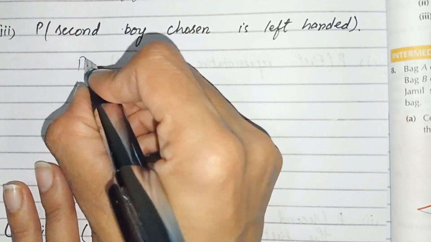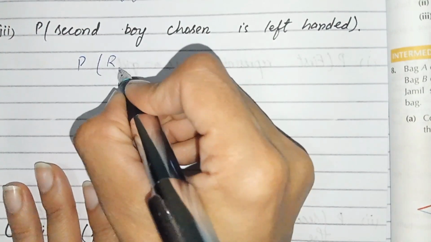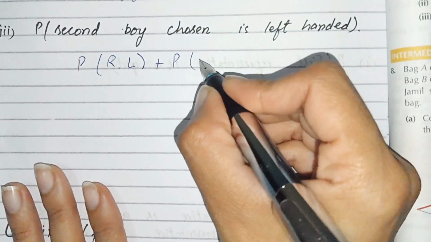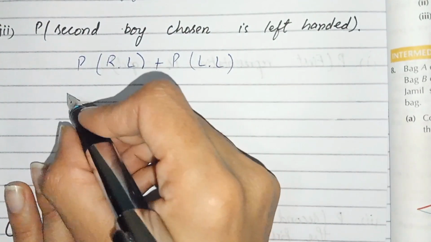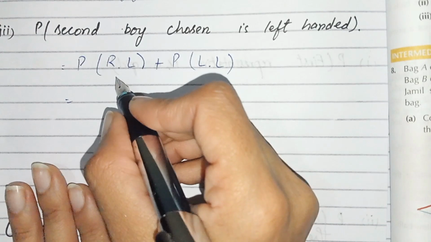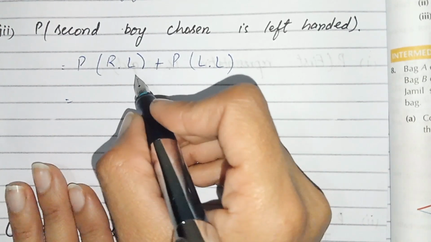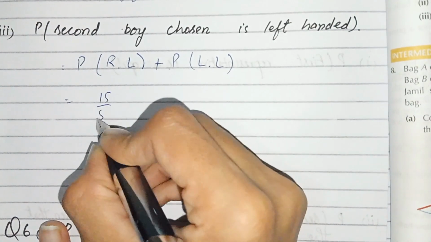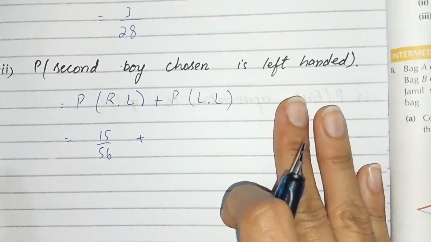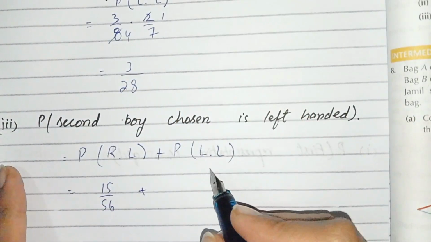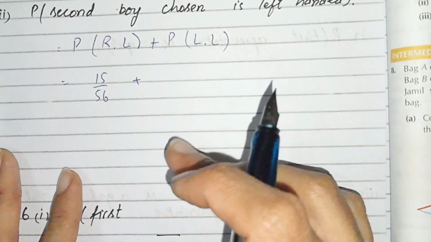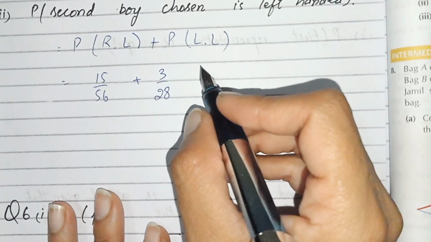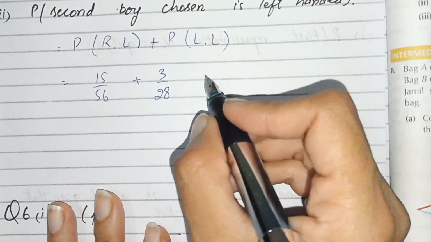We write it like that: probability right-left plus probability left-left. The right-left probability we already found, which is 15 over 56, and the left-left probability we also found, 3 over 28. Now we have to combine these. We have to take the LCM.